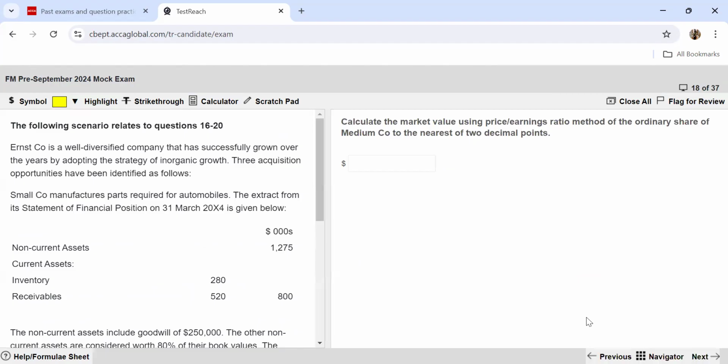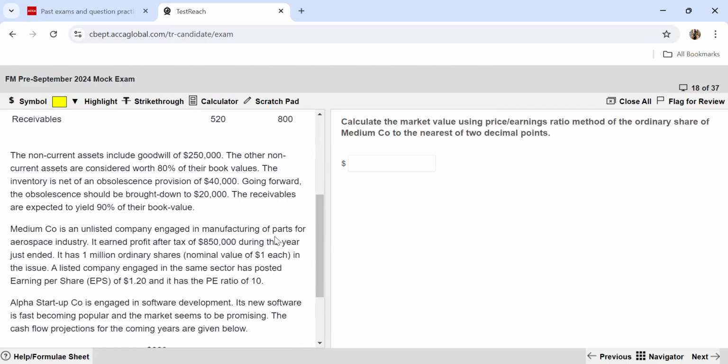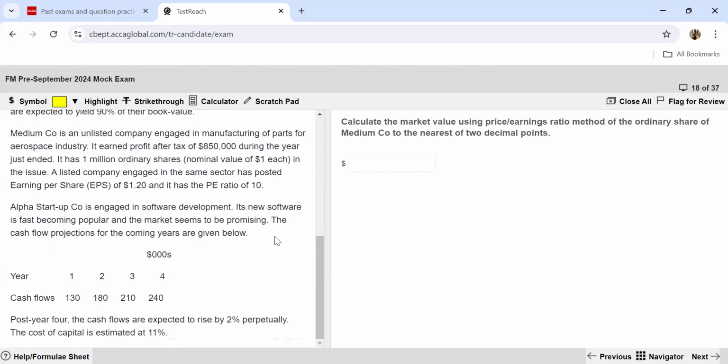All right, calculate the market value using the PE ratio method of the ordinary share of medium company to the nearest of 2 decimal points. So you have to calculate the market value using the PE ratio method of the ordinary share. So that means you have to give your answer in per share terms. Let's read the information about medium company.